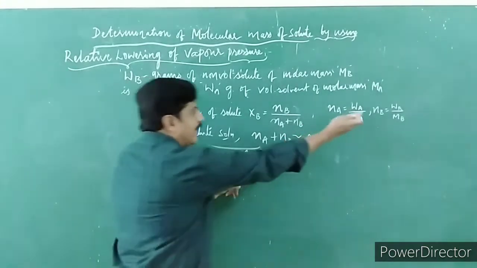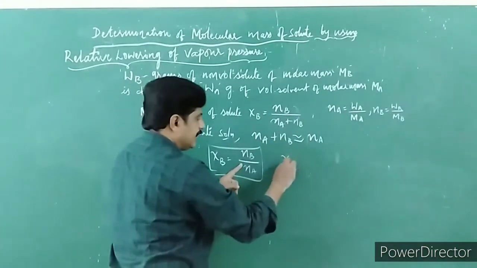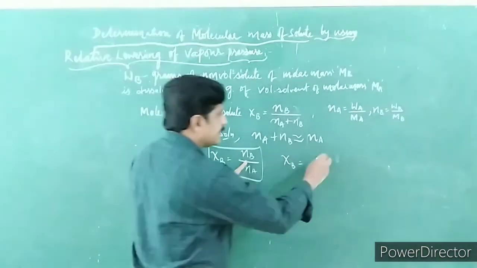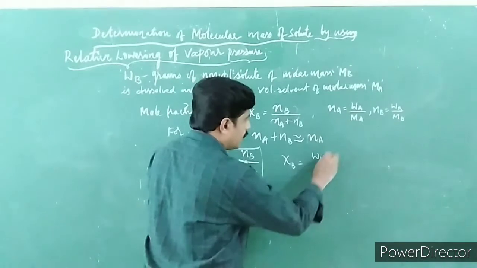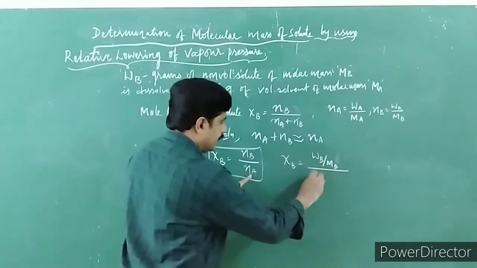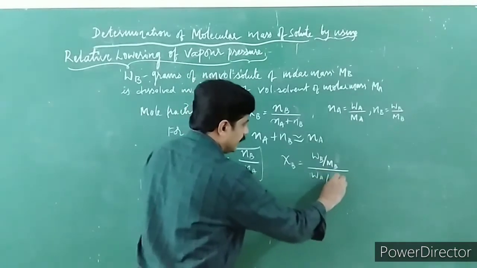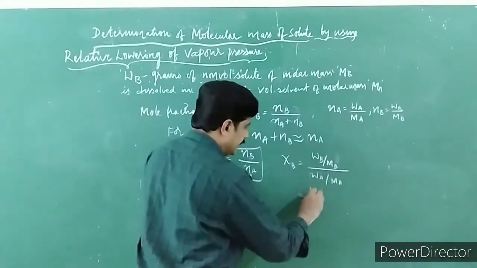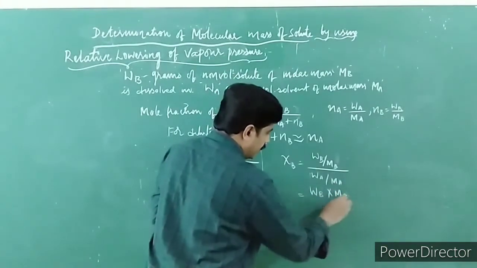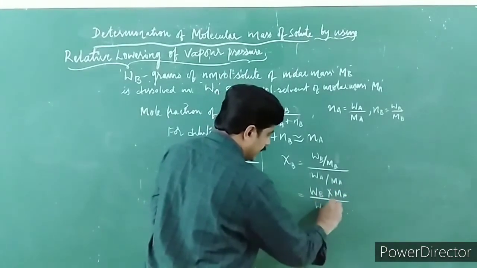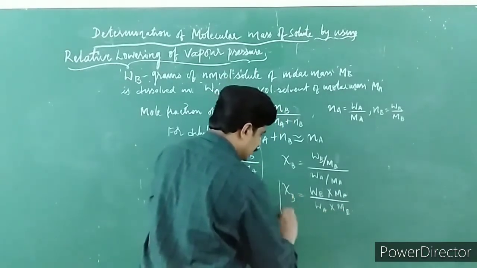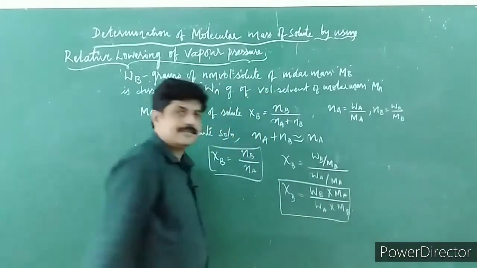Now, substitute the value here. χb is equal to, what is Nb here? Nb is Wb upon Mb upon Wa upon Ma. I'll simplify that: Wb into Ma upon Wa into Mb. This is χb.